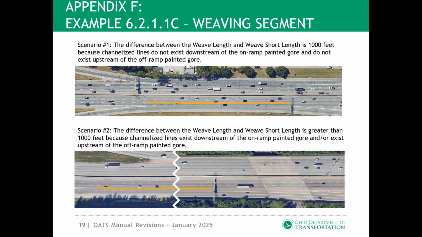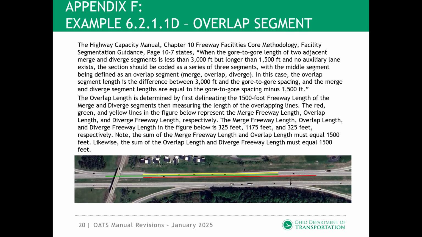Scenario number 1 shows an example where the difference between the weave length and weave short length is 1,000 feet because channelized lines do not exist downstream of the on-ramp painted gore and do not exist upstream of the off-ramp painted gore. Scenario number 2 shows an example where the difference between the weave length and weave short length is greater than 1,000 feet because channelized lines exist downstream of the on-ramp painted gore and/or exist upstream of the off-ramp painted gore.